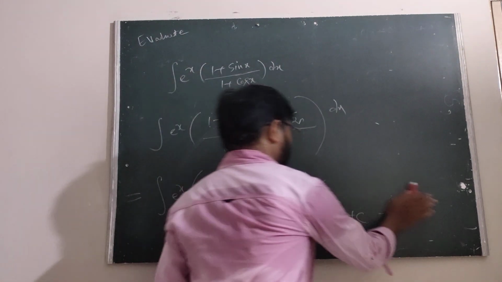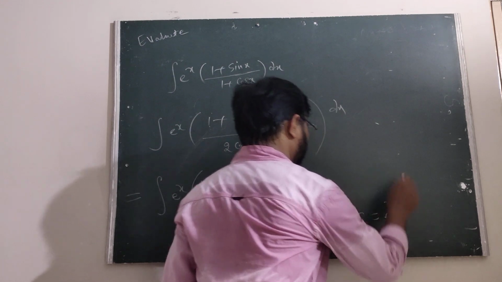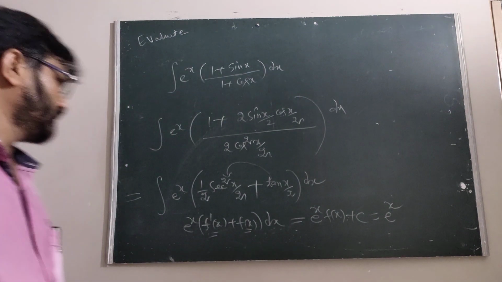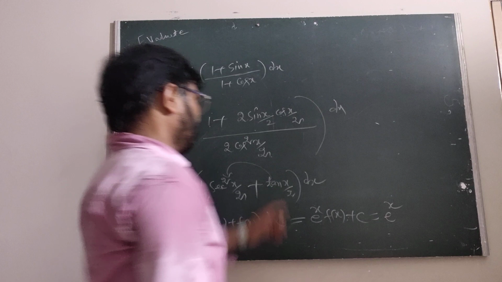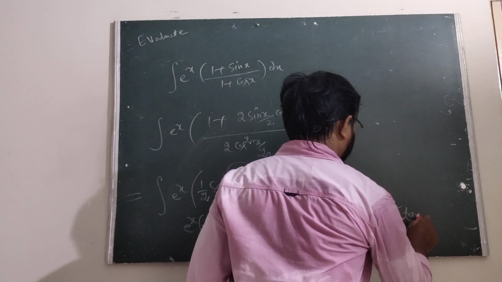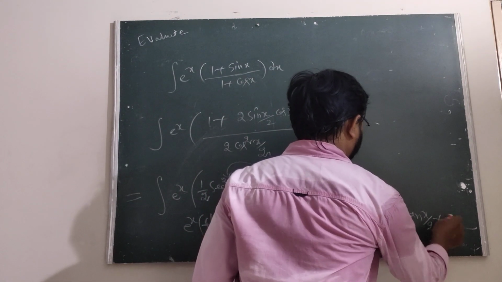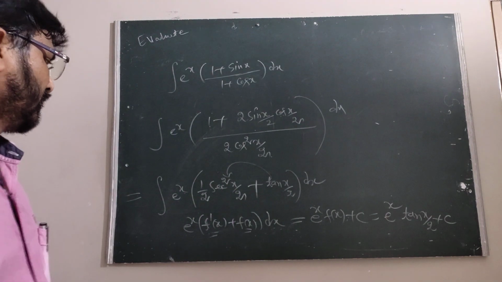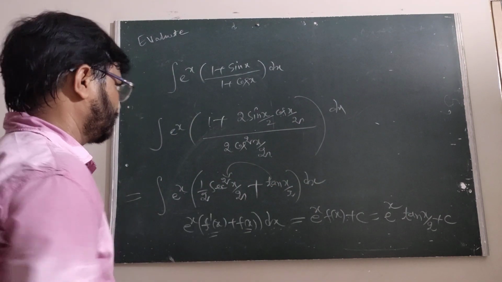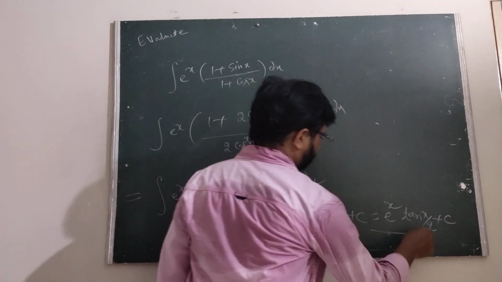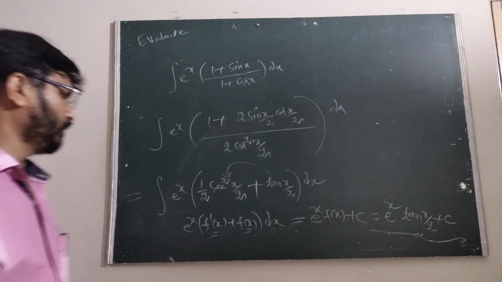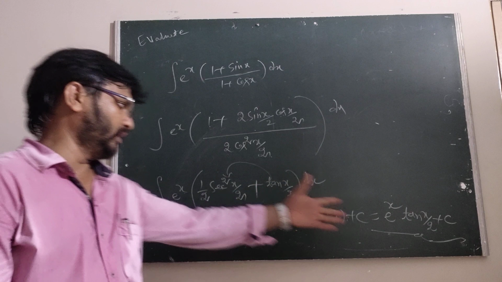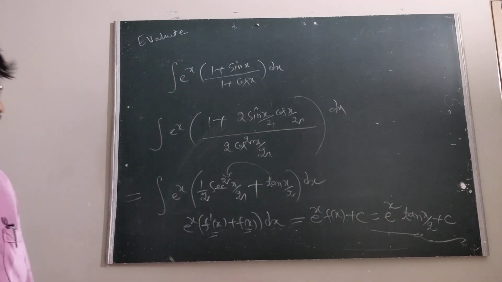That is e^x f(x), where f(x) is tan(x/2), plus c. This is the form. Okay, e^x f(x), f(x) is tan(x/2). Is it okay?